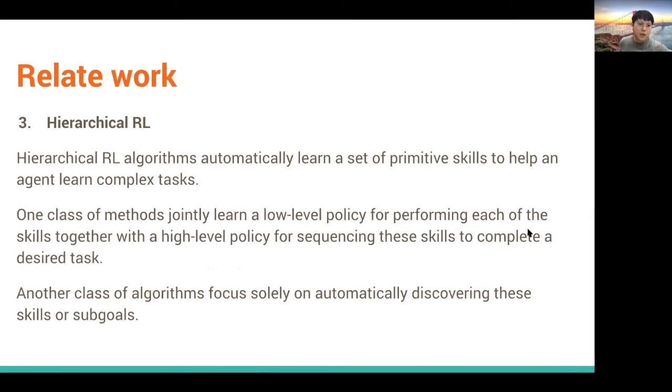Next one is hierarchical RL, and it automatically learns a set of primitive skills to help an agent learn complex tasks. It has two different classes of methods. The first one jointly learns a low-level policy for performing each of the skills together with a high-level policy for sequencing these skills to complete the desired task. Another class of algorithms focuses solely on automatically discovering these skills or sub-goals.